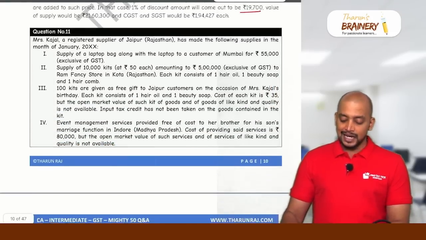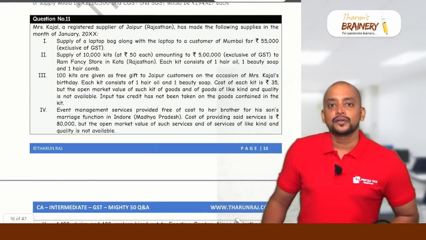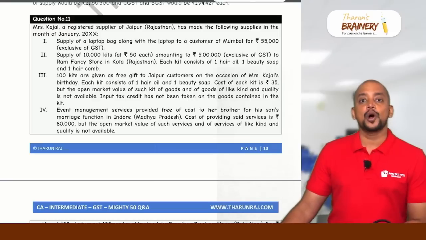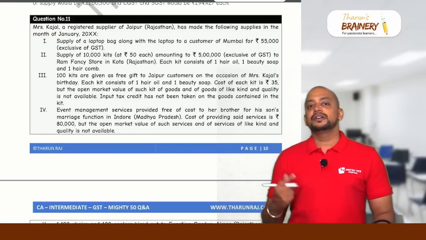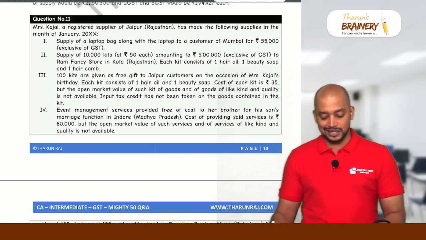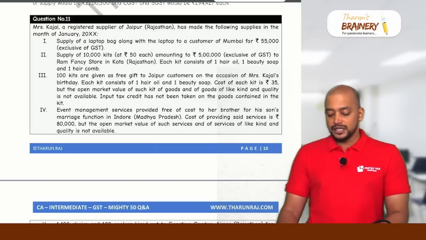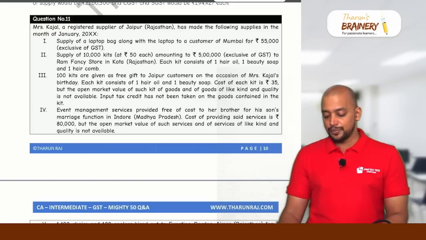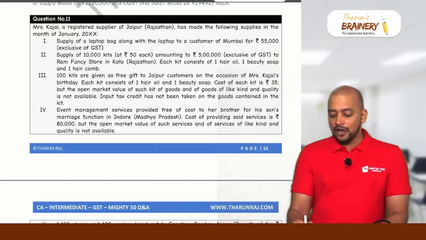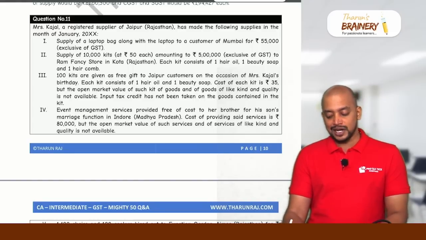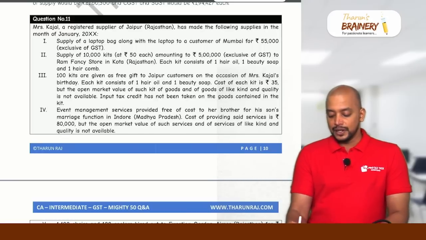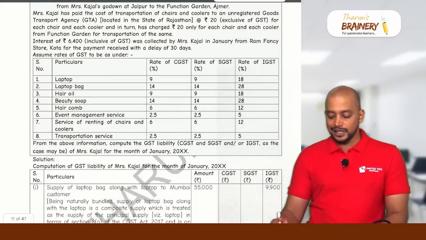Then next, question number 11. Question number 11 is related to composite supply and mixed supply, and what will be taken as the relevant GST rate. So see this question. Mrs. Kajal, a registered supplier of Jaipur, Rajasthan, has made the following supplies in the month of January. Supply of a laptop bag along with a laptop to a customer of Mumbai for 55,000 exclusive of GST. So, laptop and laptop bag. The rate of GST on laptop is 18%, and on laptop bag is 28%.